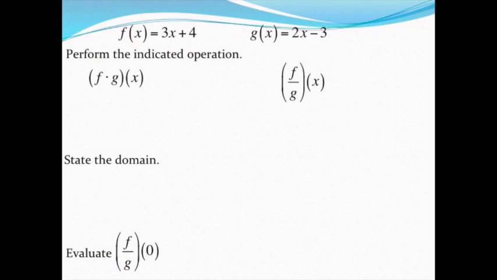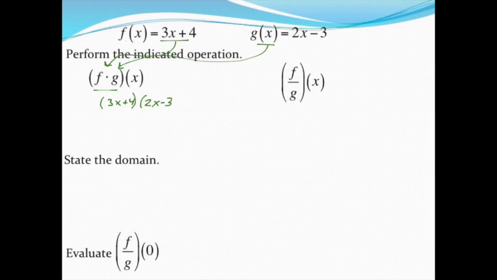Real quick, we can also multiply and divide with this. So here's my notation, which is telling me to do multiplication. That's what the dot means, of course. So take the f function and multiply it by the g function. The notation is weird, but that's all it means. So I've got 3x plus 4. And I want to multiply that by 2x minus 3.